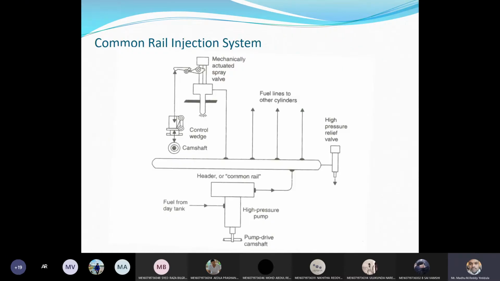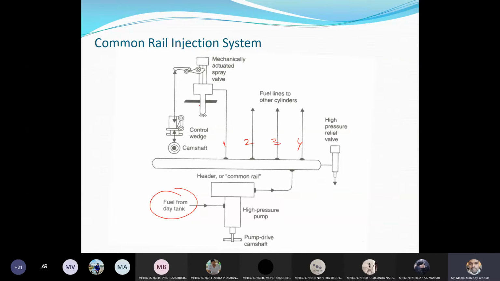In case of the common rail injection system, there will be one header. From there, the fuel will be supplied to the different cylinders. You can see, this is the fuel pump. The fuel from the tank is coming here, and this fuel pump will supply the fuel, nothing but diesel, to one common header. We can call it the common rail. And from here the fuel will be supplied to the cylinders. How many cylinders do we have here? 1, 2, 3, 4.